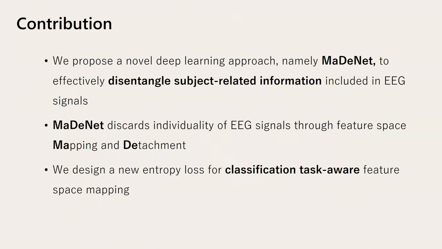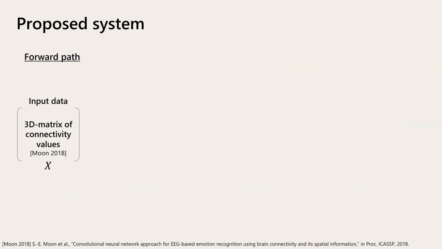So we propose a novel deep learning approach for EEG signals to effectively disentangle the subject-related information. We named the approach MaDeNet because the network conducts the feature space mapping at first and then detaches the subject-related information. We also designed a new entropy loss for the feature space mapping, which enables us to obtain a classification task-aware feature space. So let me explain the system.